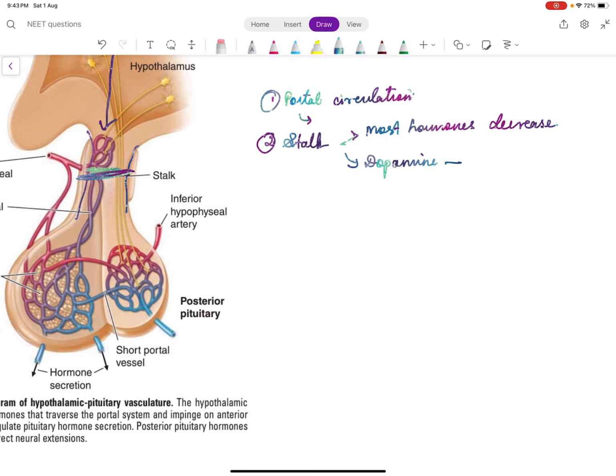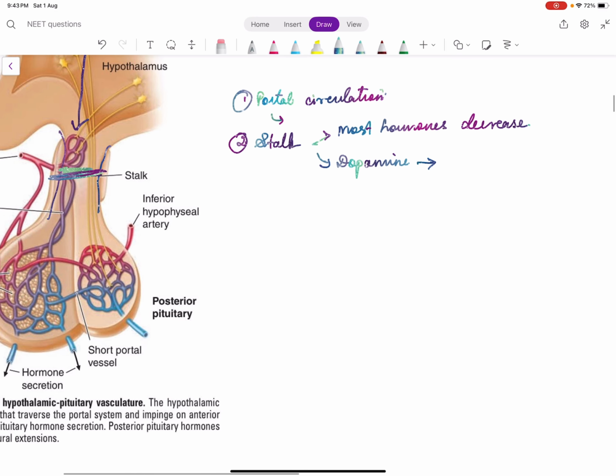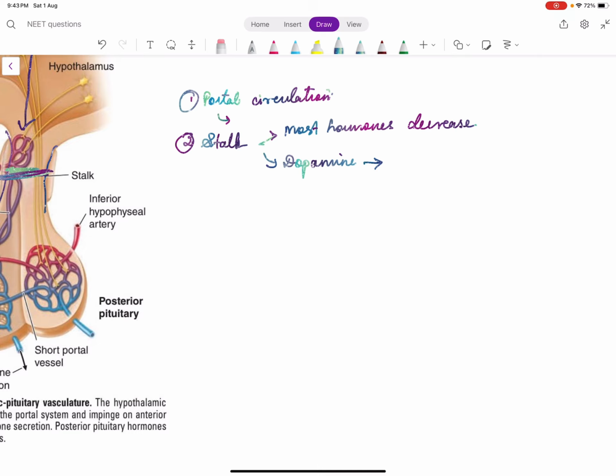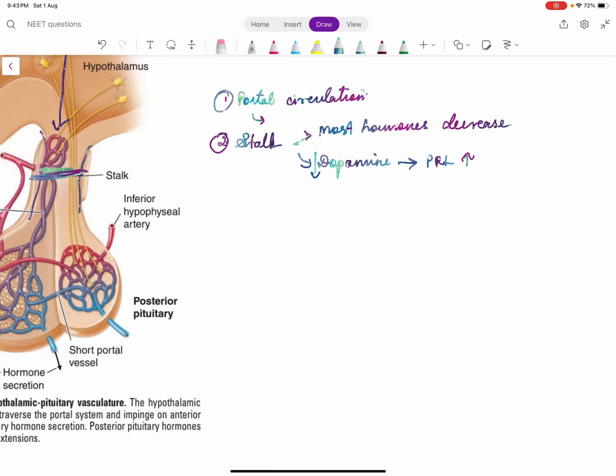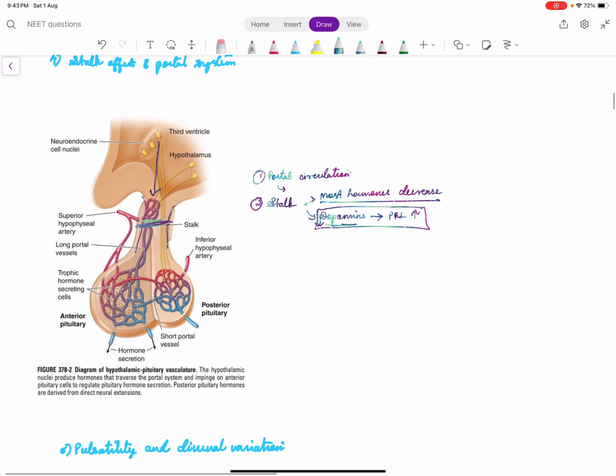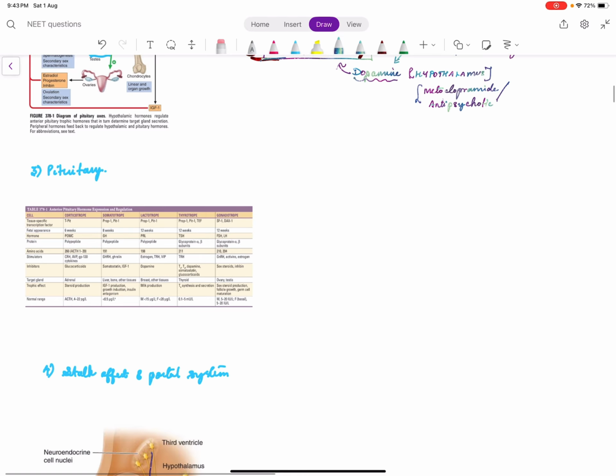I told you dopamine is the inhibitory hormone for prolactin. So when dopamine is reduced, prolactin will increase. So when there is a mass compressing the stalk between hypothalamus and anterior pituitary, most hormones decrease but prolactin increases. So one of the reasons for hyperprolactinemia is something called a stalk effect. So that is why this small anatomical factor is important to remember.